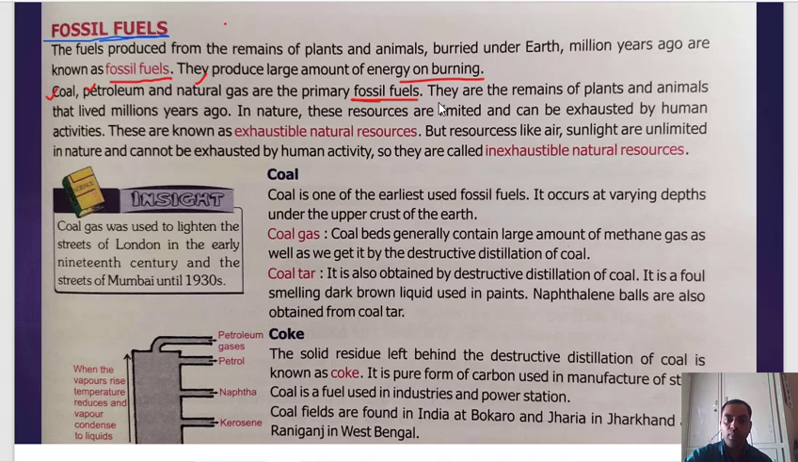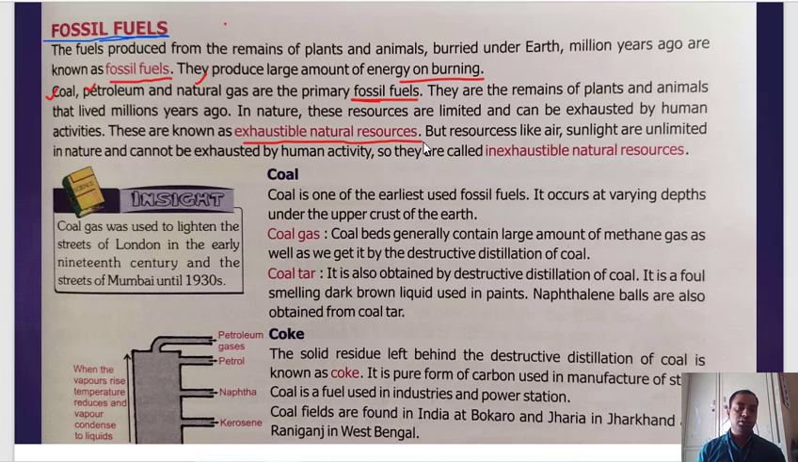Okay. They are the remains of plants and animals that lived millions of years ago. In nature, these resources are limited and can be exhausted by human activity. So these resources are limited in our nature. We are not going to get unlimited amount of fossil fuel as we are getting unlimited amount of sun rays. So these fossil fuels are limited. One day it is going to be completed. We are going to use all of it. These are known as exhaustible natural resources.